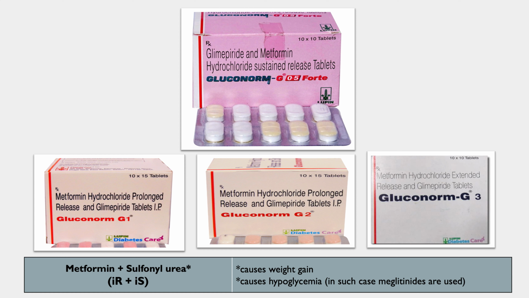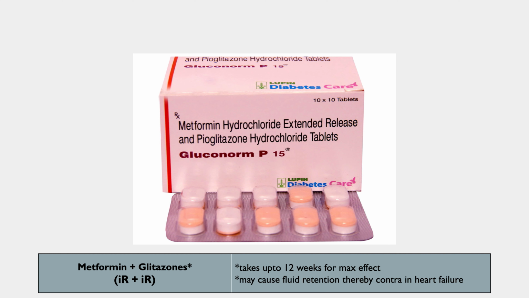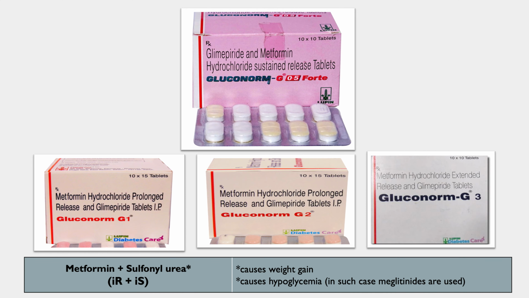So this is generally marketed as Gluconorm G1, right? Gluconorm is for metformin, and when it becomes Gluconorm P, it is metformin plus pioglitazone. When it becomes Gluconorm G1, that means metformin plus glimepiride. This glimepiride can be given in different strengths, like 1 mg, 2 mg, 3 mg, and depending on the strength, it is G1, G2, G3.